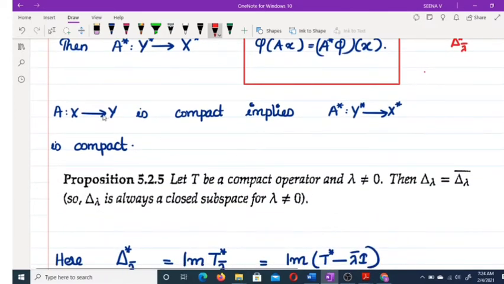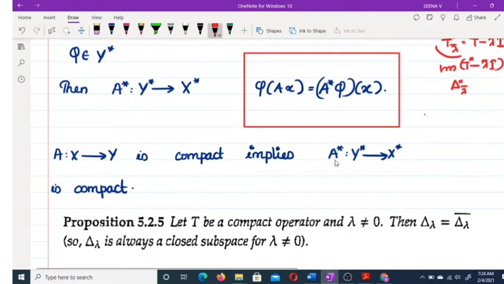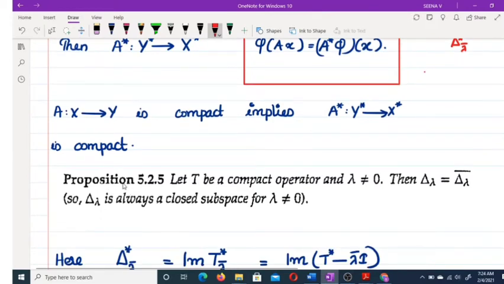And we have a result: A from X to Y is compact implies A star from Y star to X star is compact. So here by proposition 5.2.5, let T be a compact operator and lambda not equal to 0, then delta lambda is a closed subspace. Now what is delta lambda? Delta lambda is the image of T minus lambda I. This is our delta lambda.